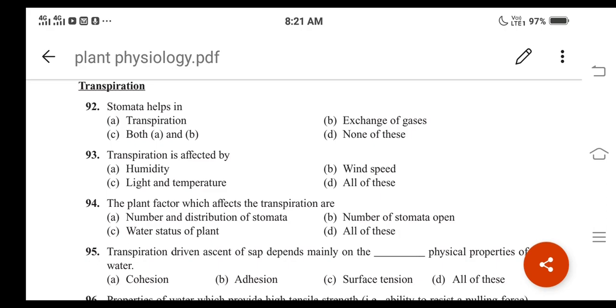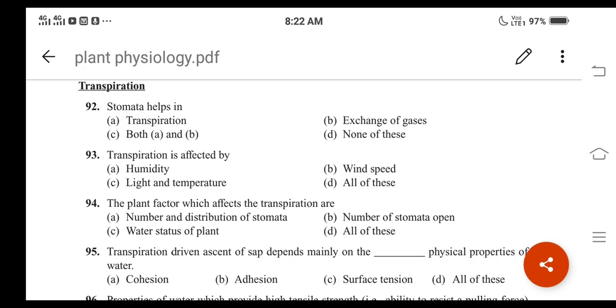Transpiration is affected by. What are the different options here? One is humidity, second is wind speed, third is light and temperature, and fourth is all of these. All these will affect the rate of transpiration, like humidity, wind speed, light and temperature. Remember, all these are the external factors which affect the rate of transpiration, and so option D becomes the correct answer.